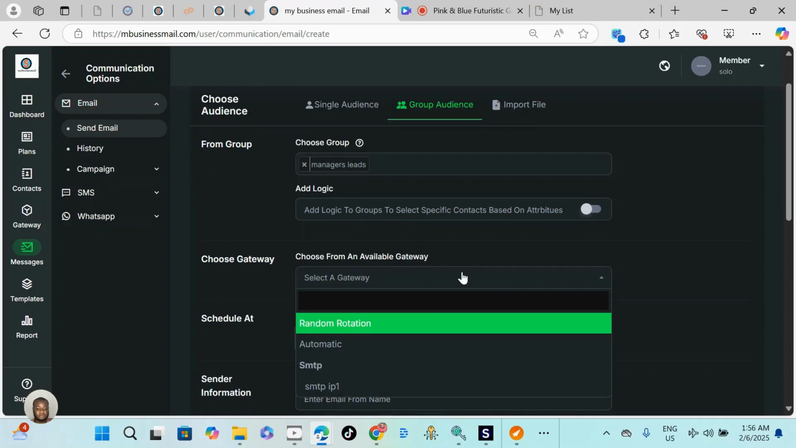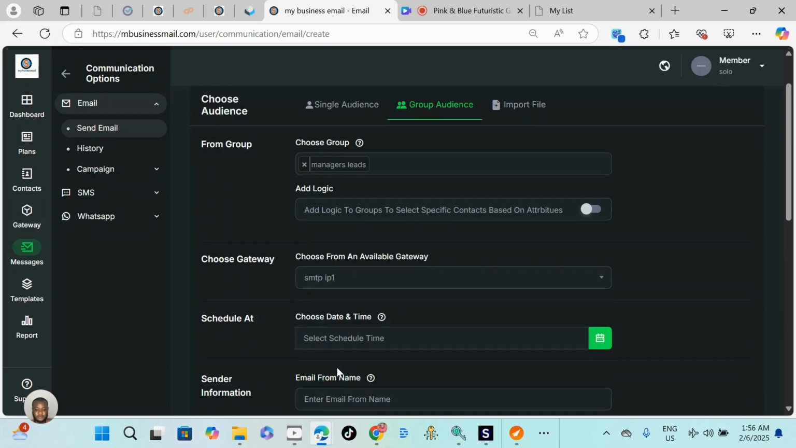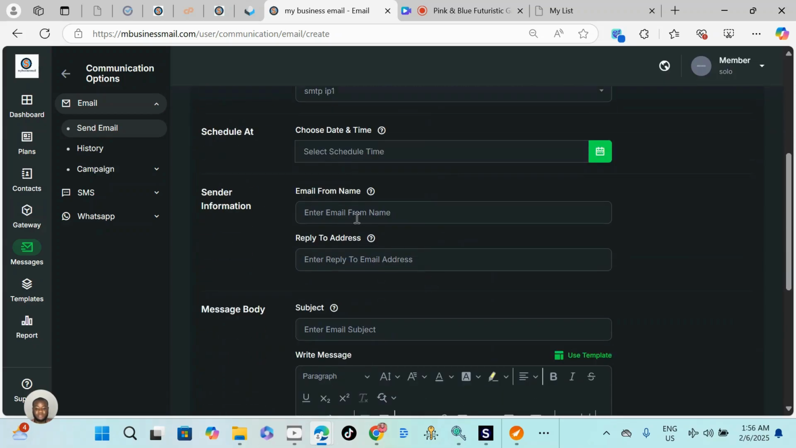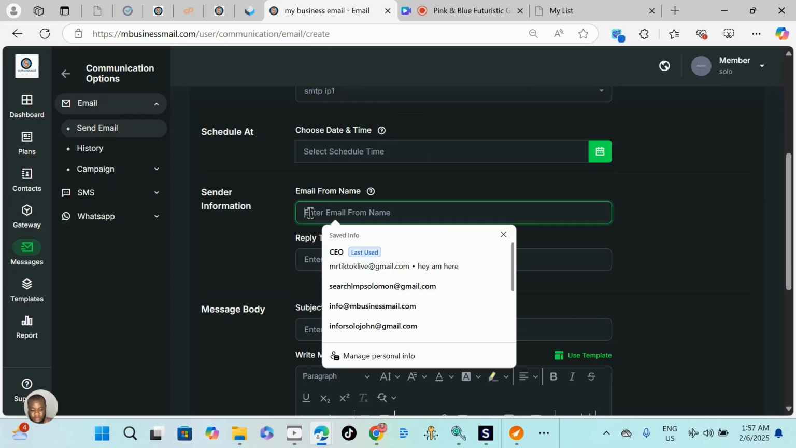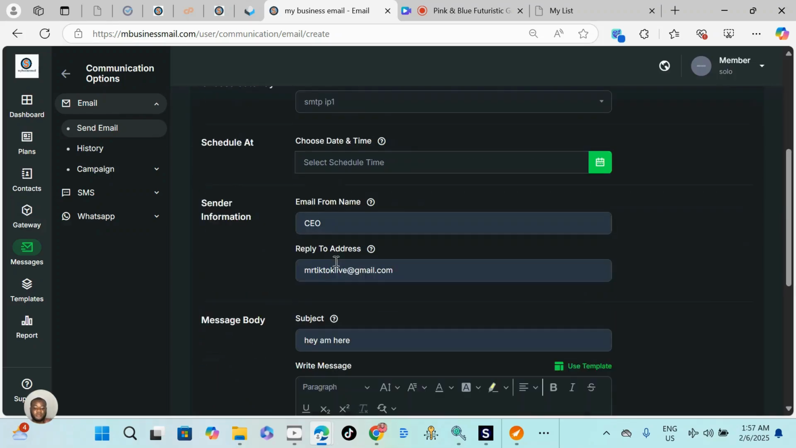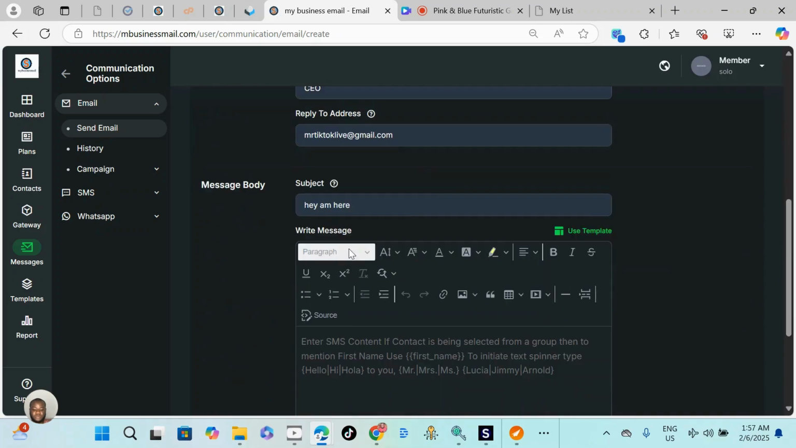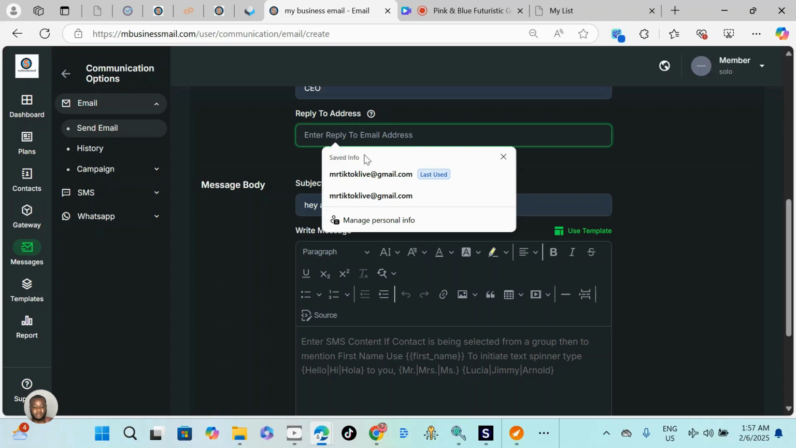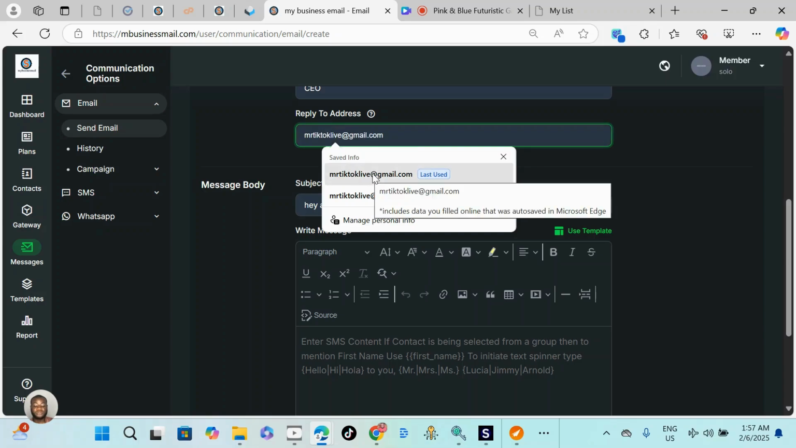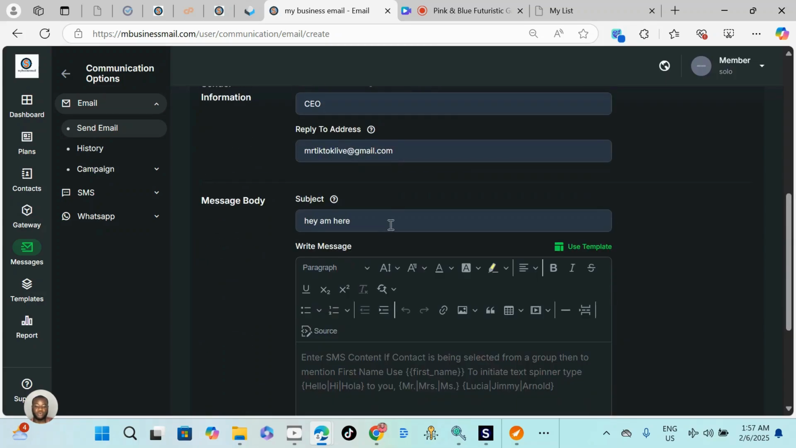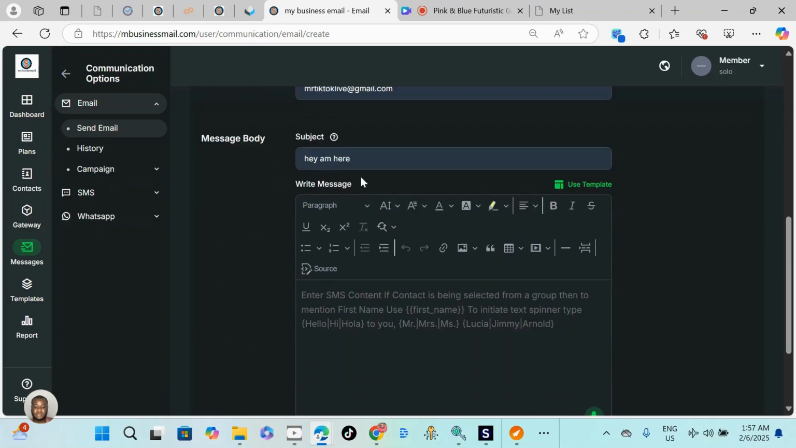Scroll all the way down, choose gateway SMTP. The next thing you need to do here is add the sender name. And the sender name is, let me say, I'm also CEO of my own company. And reply to, let me show you this. Reply to email address is where I want these people to respond to me, on my own private email address. You can add any of your email addresses that you have the login details for, where you want to control the job or your project. Go ahead and compose this message.